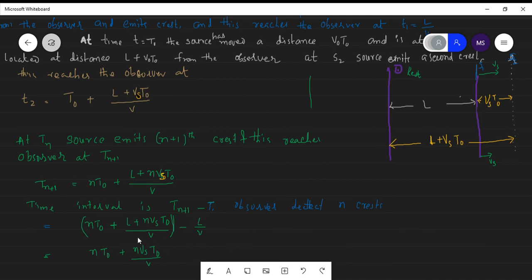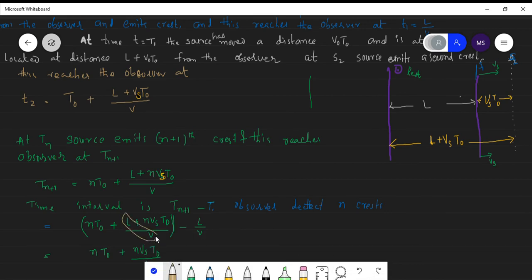Why? Because here this L by V is positive and this L by V is negative, so this term cancels the other. Now this term is positive and this is negative. What is the remaining term? n into Vs into T naught by V. This is the time interval.